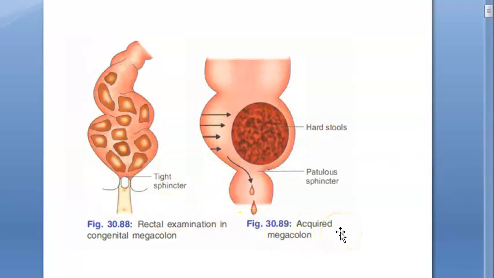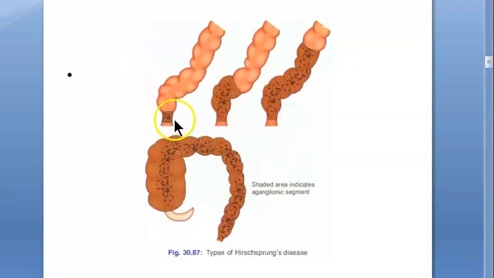Okay. Rectal examination is showing a tight sphincter. Okay. So this looks like more of a problem at the bottom. What do you say, people? In this only so much is affected, and this so much is affected, and this so much is affected, and this everything seems to be affected.